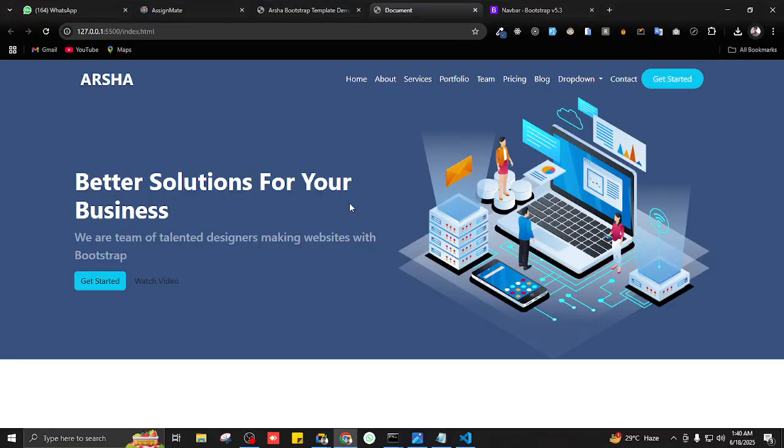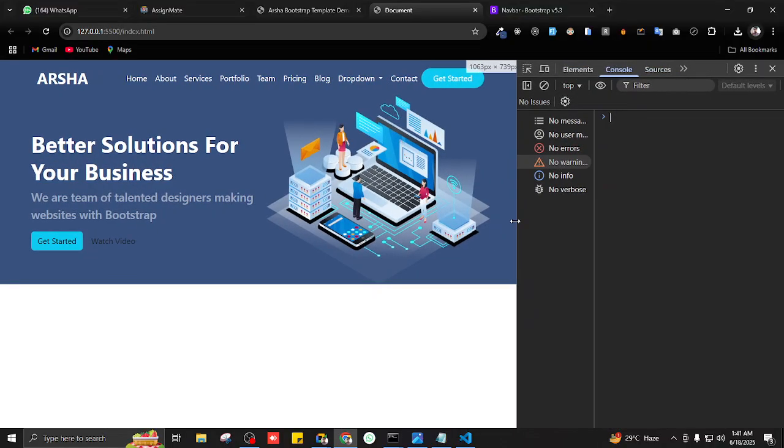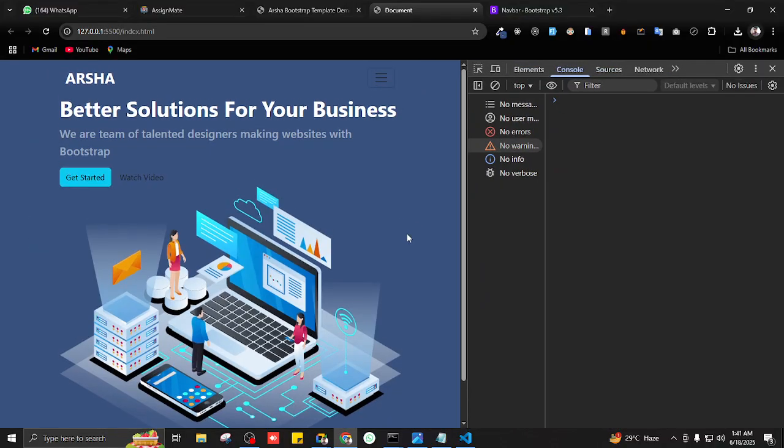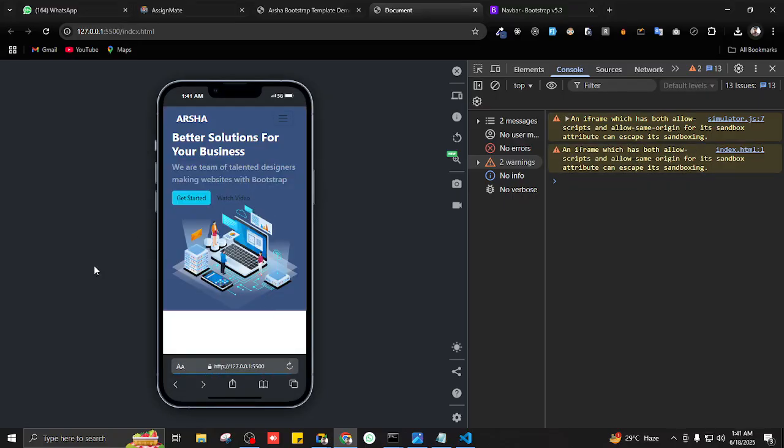And they're perfectly aligned. But what's the best part? If I were to make it smaller, it's perfectly responsive. If I were to open it on a mobile phone, it's perfectly responsive. Look. And what did we do? We just made col-lg-6 and col-lg-6, and that's it.